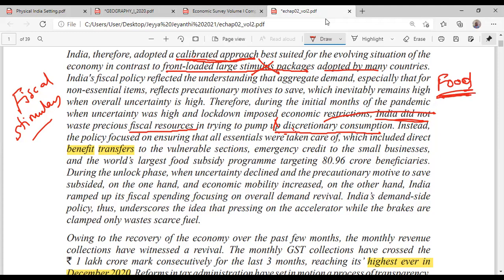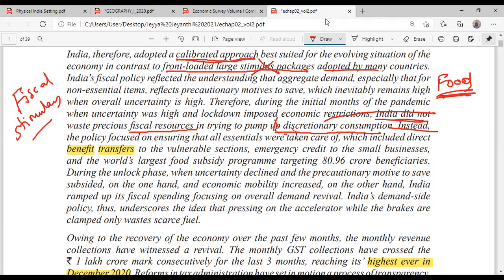That is a problem of the Indian economy today: people are not buying discretionary goods. That means people are not buying a new dress, or furniture, or whatever is non-essential.